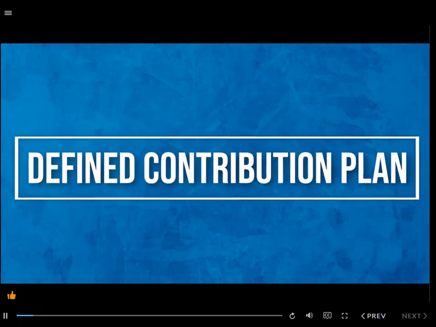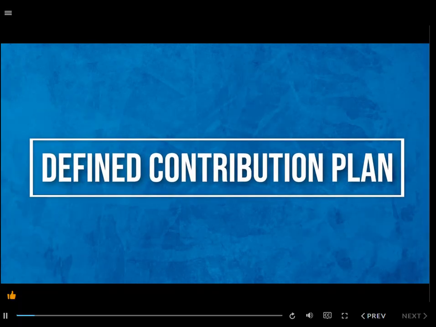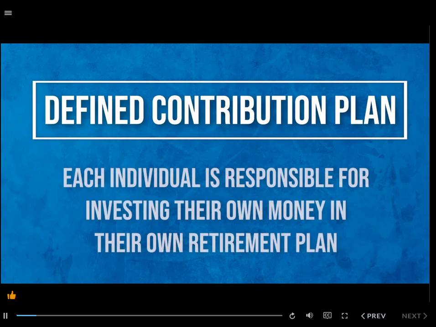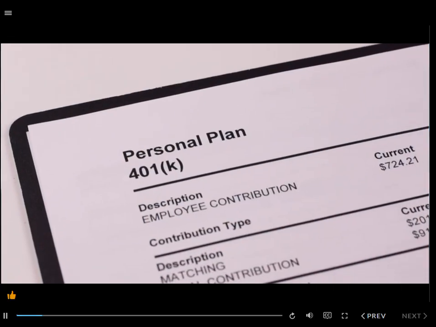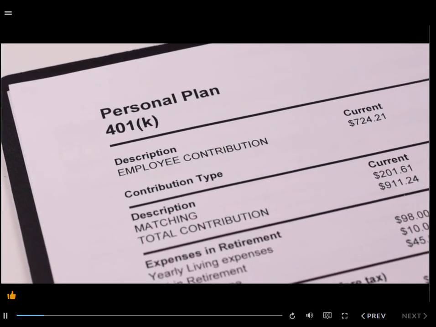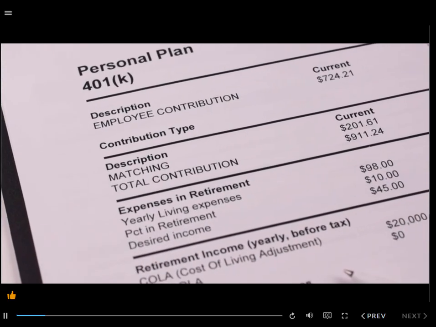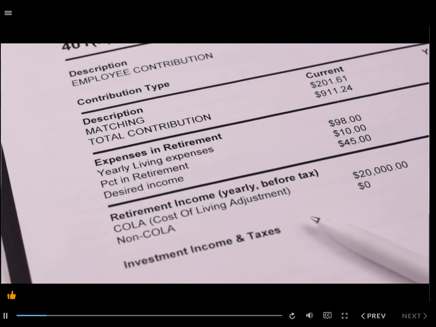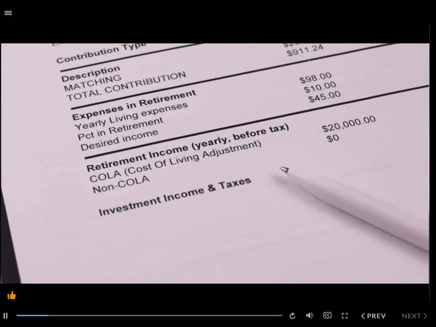The first is called a defined contribution plan. This is where each individual is responsible for investing their own money in their own retirement plan. They will typically take some part of their monthly salary and invest it in either stocks, bonds, mutual funds, or ETFs, however they see fit. This is essentially how almost all pension funds are structured today.